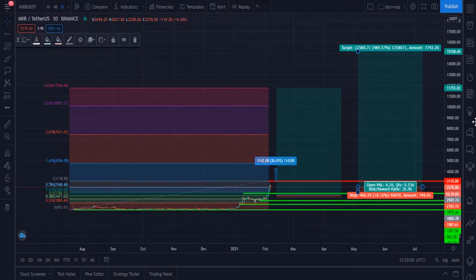I think the recommended price to buy MKR is $1,800. You have to wait, and you have to buy MKR from the $1,800 level. But if you want to buy MKR right now, then definitely it will give you profit, but you have to wait, and it will give you 300 to 400% profit within 1 year.